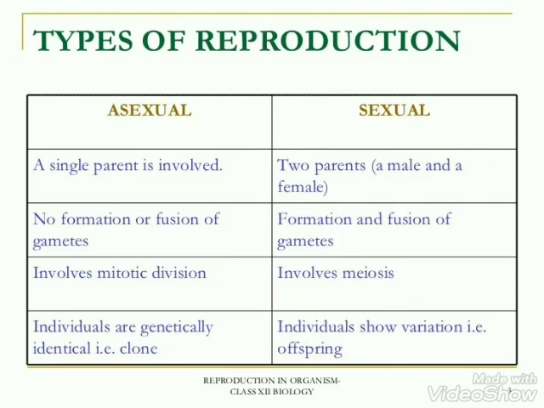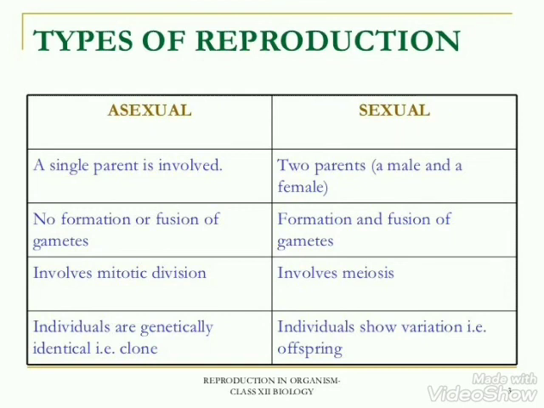In asexual reproduction, no formation or fusion of gametes takes place, but in sexual reproduction, formation as well as fusion of gametes takes place. Asexual reproduction involves mitotic division, while sexual reproduction involves meiotic division.